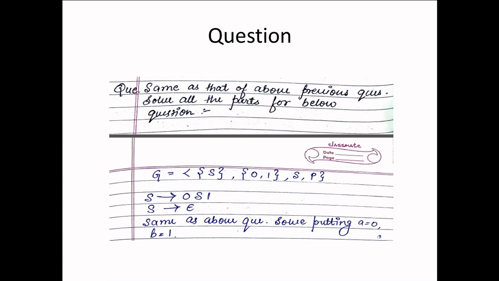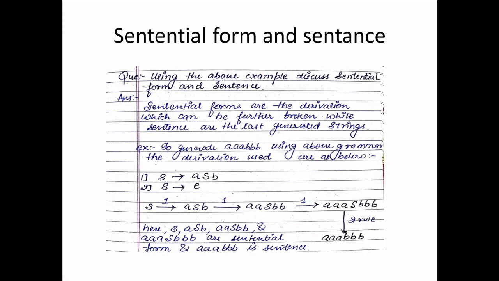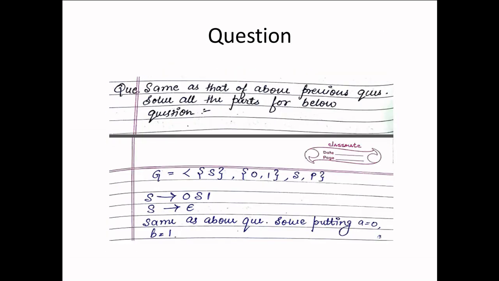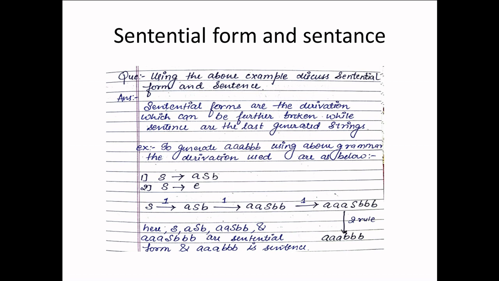Now some questions are here, the same as our previous question. Solve all the parts below. G is equal to S, 0 1, S, P. S gives 0S1, S gives epsilon, and all the things are the same except a and b are replaced by 0 and 1. It is very easy to say. We can solve all the parts as we solved in the previous example.